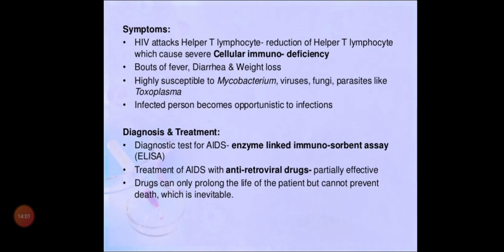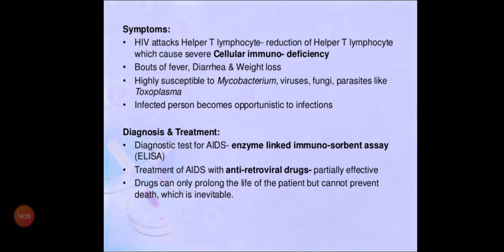And what are the symptoms? Bouts of fever, diarrhea and weight loss can be seen, and afterwards there is an entry of mycobacterium for TB. That bacteria also will enter into your body. Other viruses, other fungi, parasites like toxoplasma, everything will enter into your body. An infected person becomes opportunistic to infections because there is no immune system in a proper way.